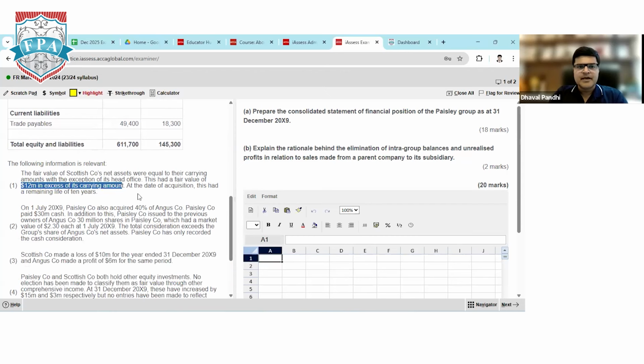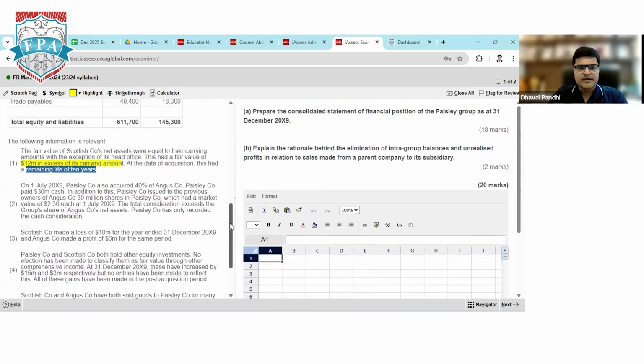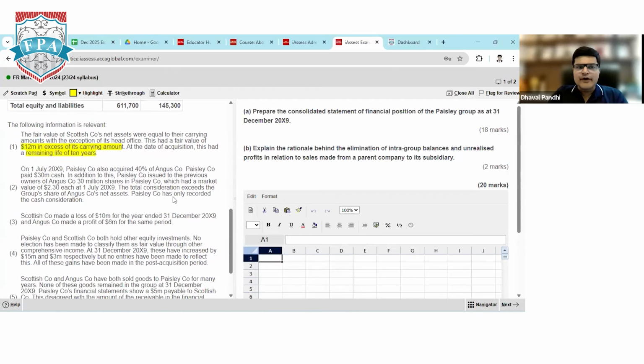I'll highlight it. At the date of acquisition, it has a remaining life of 10 years. So there will be fair value depreciation as well. So I need to highlight fair value depreciation. Second adjustment, on 1st July 2019, P company also acquired 40% of company A. That is your associate company. Of course, we don't require financials of the associate because we only have to show one single item as associate. P company paid 30 million in cash.